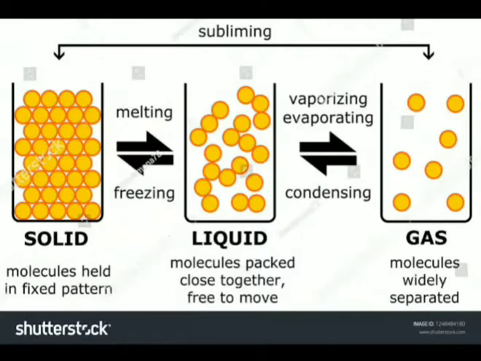So these terms, melting, vaporization, liquefaction, solidification, how do they change? That means how the states of matter change from one state to another on the basis of kinetic molecular theory. Now we have discussed the change of state of matter on the basis of kinetic theory. Okay, that means interconversion of matter on the basis of kinetic theory.